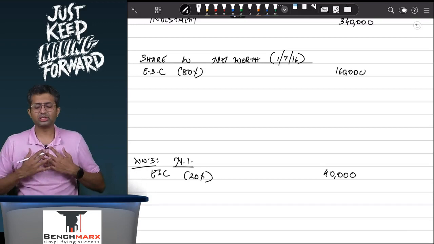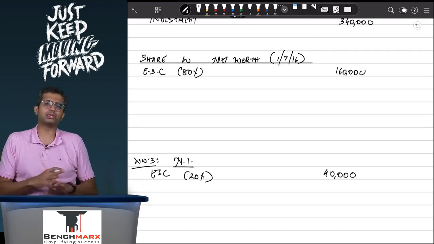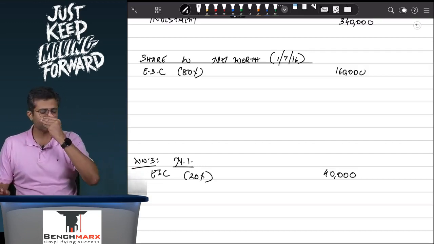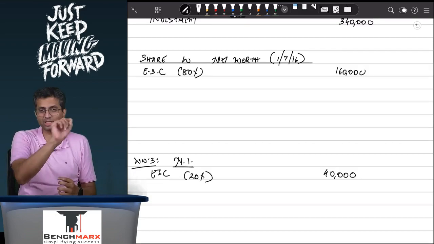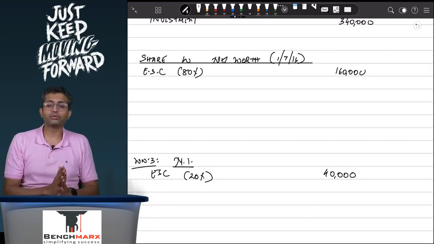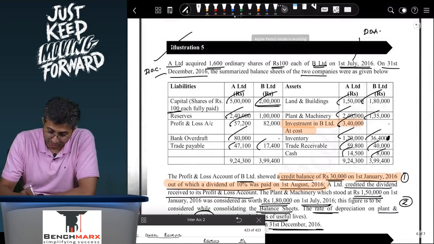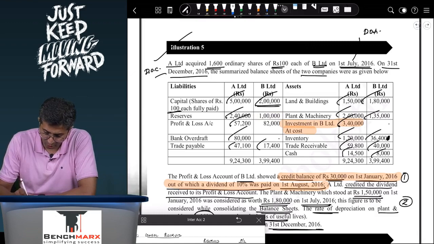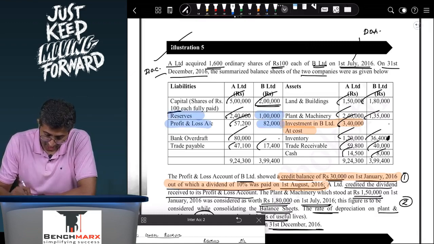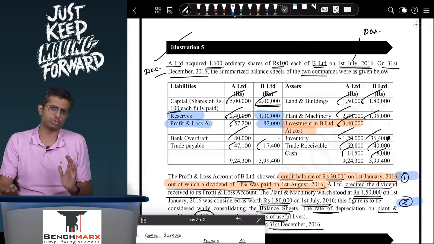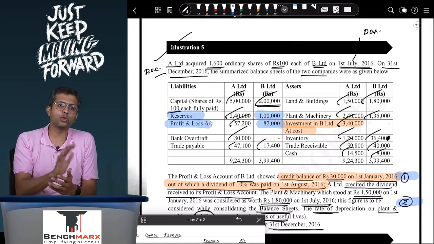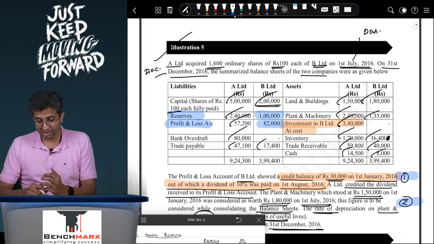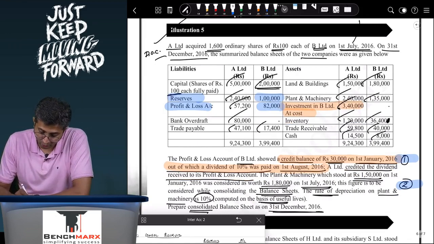Now in my opinion, this is the stage where you should typically reach in an exam in around 10 to 12 minutes, where you have read the question, taken the given data, prepared the schedule 3 format, written the notes on assets and liabilities, prepared the working notes, and at the end, at this point, this is the mechanical process. At this point, only these 2 numbers that you can see over here, which is the reserves of the subsidiary, should be pending, and whatever adjustments are given in the question, that should be pending. So your working note number 4 will focus on those adjustments, and if you take those adjustments and these balances, your answer is done.